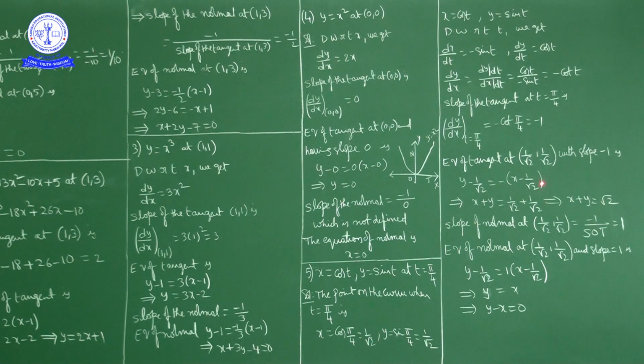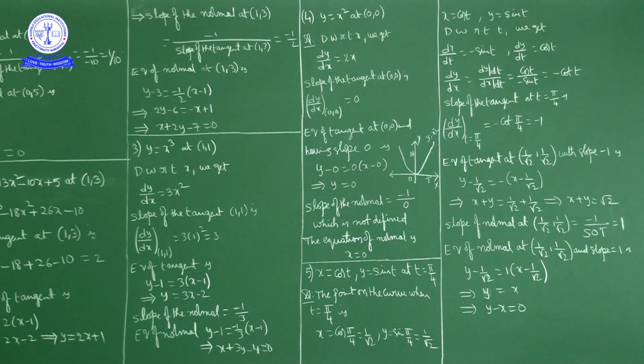Multiply minus inside, so what we get? Y minus 1 by root 2 is equal to minus x plus 1 by root 2. Minus x write this side and this minus 1 by root 2 write this side. So what we get? X plus y is equal to 1 by root 2 plus 1 by root 2. Now 1 by root 2 plus 1 by root 2 is 2 by root 2. 2 by root 2 is nothing but root 2. So equation of tangent is x plus y is equal to square root of 2.